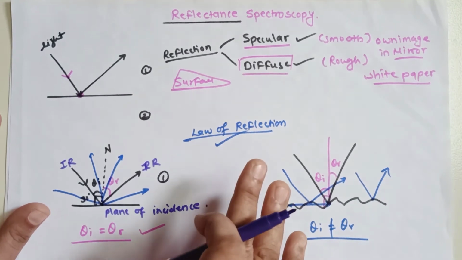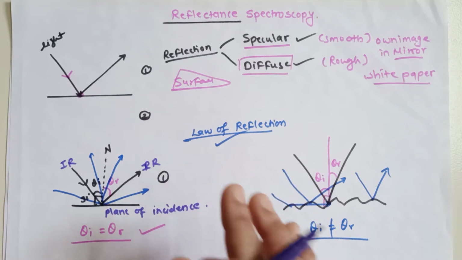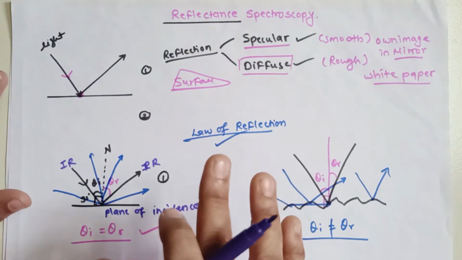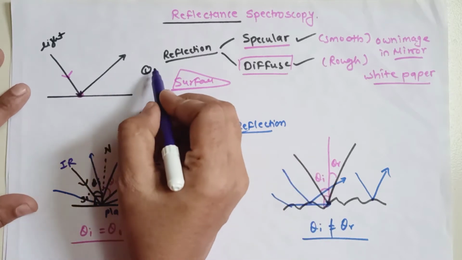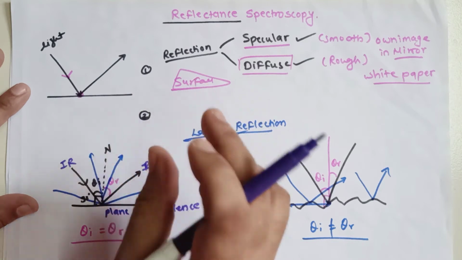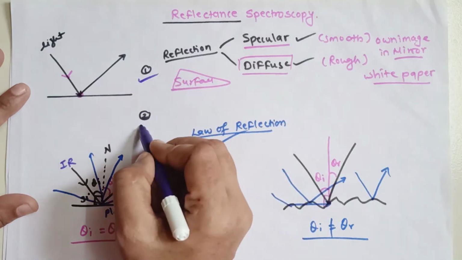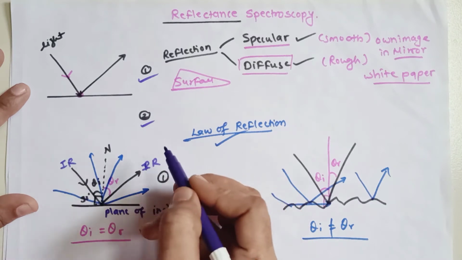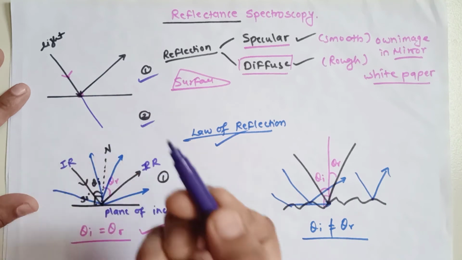Okay, now the Fresnel equation is basically talking about reflection and refraction at the dielectric interface. As I said earlier, there will be two media, and these two media have different refractive indexes, for medium 1 and medium 2. So the light which strikes the surface is going to be transmitted over here.